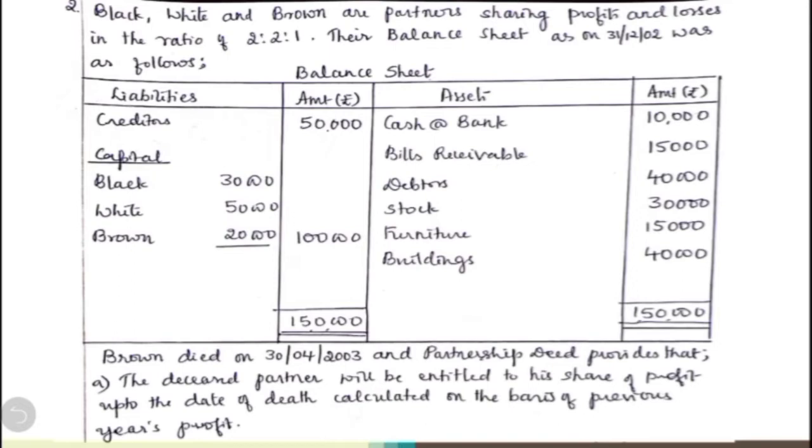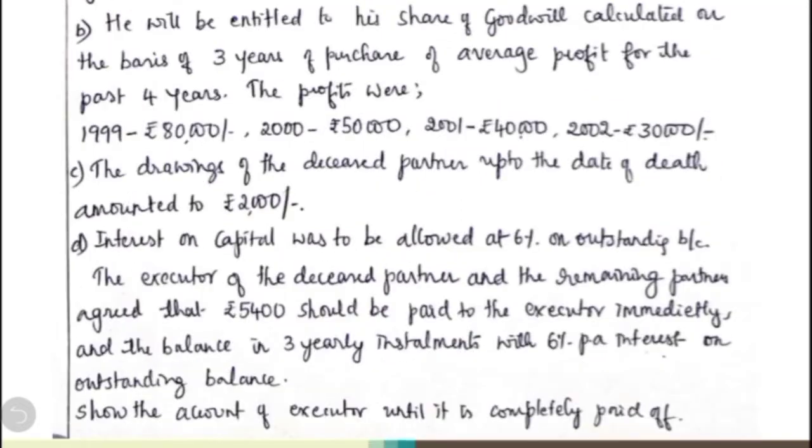Brown died on 30th April 2003 and the partnership deed provides that, first point, the deceased partner will be entitled to share of profit up to the date of death calculated on the basis of previous year's profit. Second point says he will be entitled to his share of goodwill calculated on the basis of 3 years profit of average profit for the past 4 years, and the profits were for 1999 80,000, 2000 50,000, 2001 40,000, 2002 30,000.